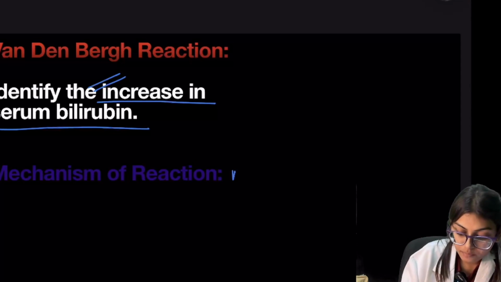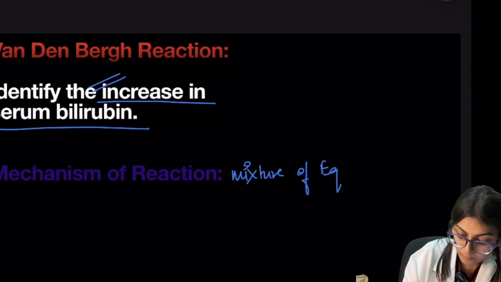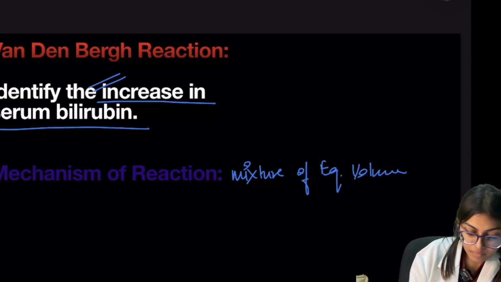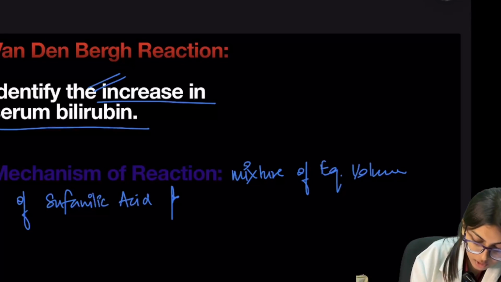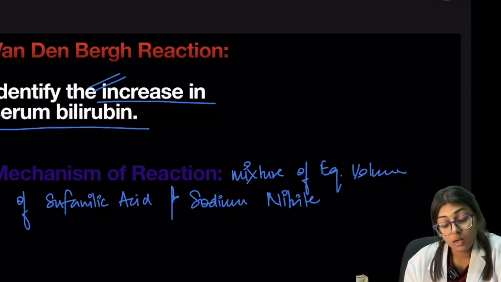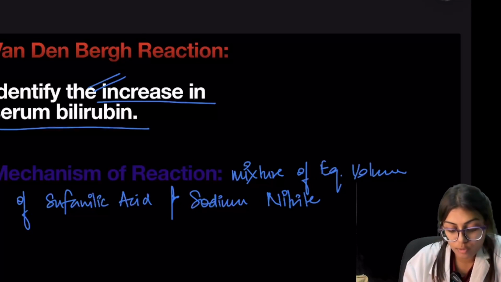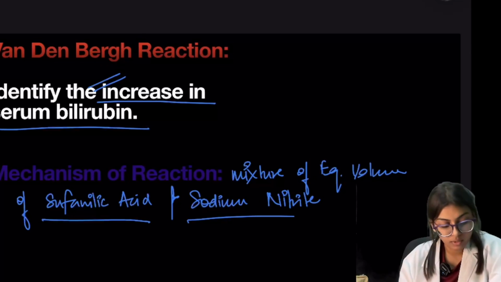Van den Bergh reagent is a mixture of equal volumes of sulfanilic acid and sodium nitrite.